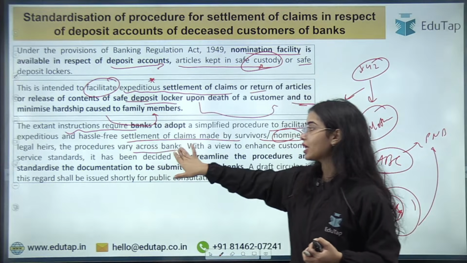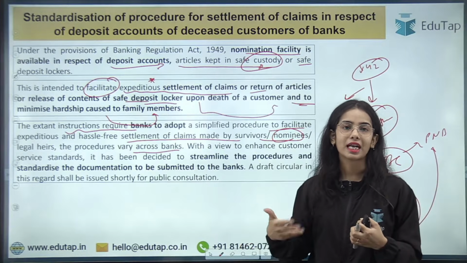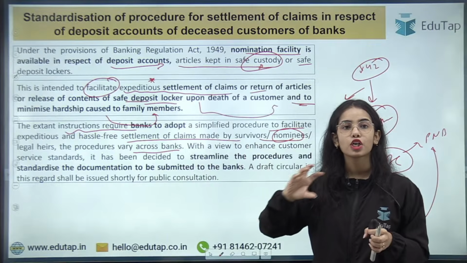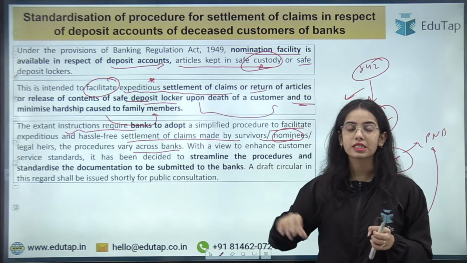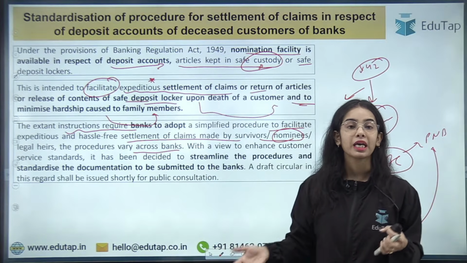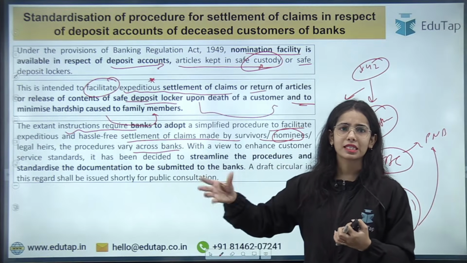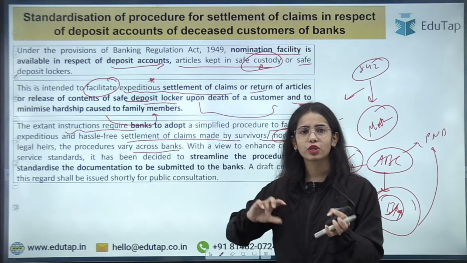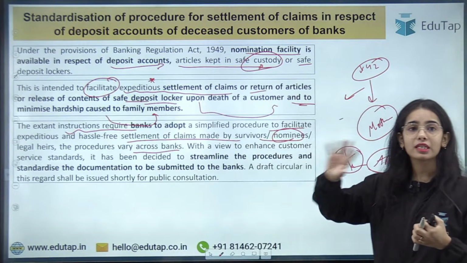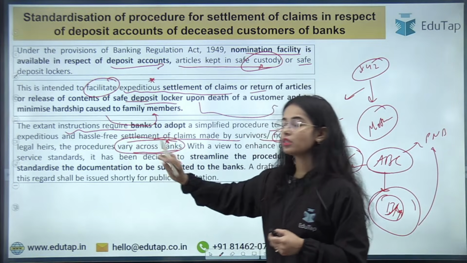The procedures vary across banks. So it is said that the banks can follow the simplified procedure that they want to follow. So the different banks are following different rules and regulations. So different banks ask for different documents. In some banks the process might be faster, in some banks it might take a lot of time. Some banks might ask for a lot of documents like Aadhaar card, PAN card, and so on, like the birth certificate of the deceased person and such. So various banks have different criteria for the settlement.